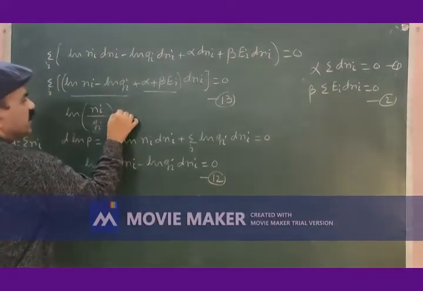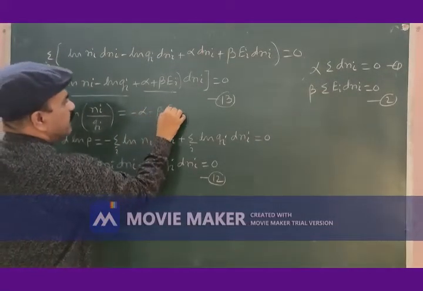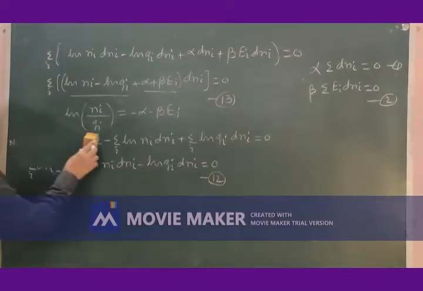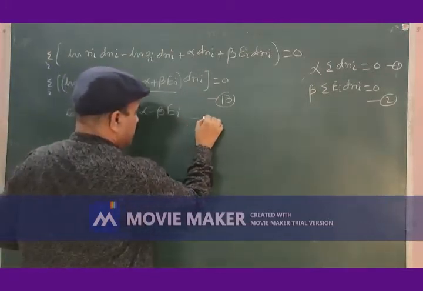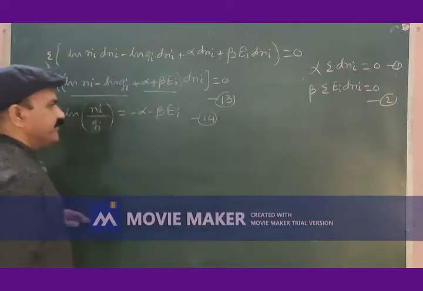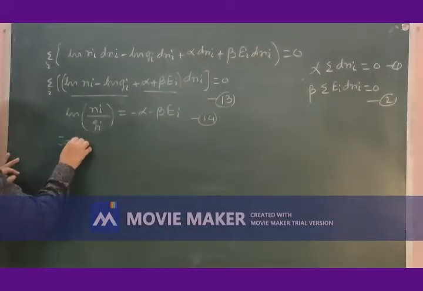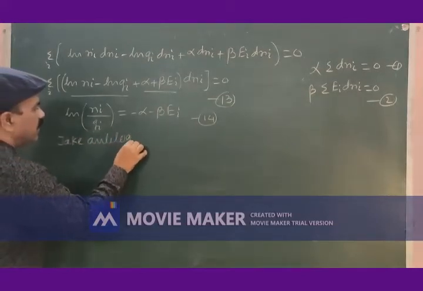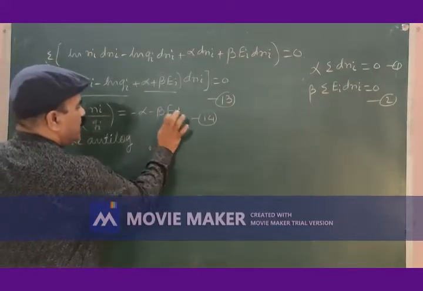Transfer these two terms to the other side to get minus alpha minus beta ei. Equation number 14. Take antilog on both sides.